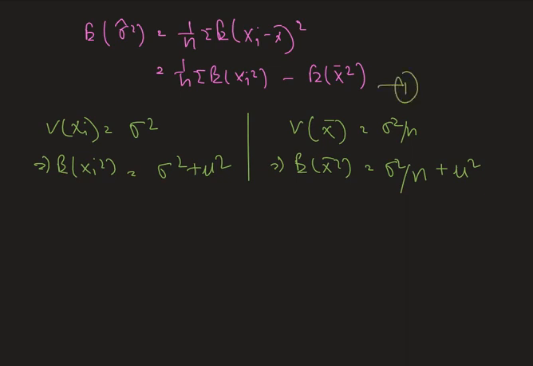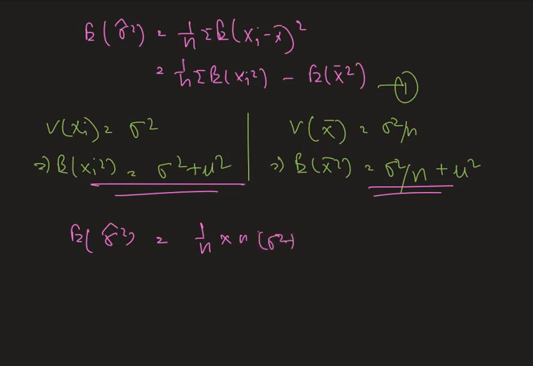Now from equation 1, if we put these values in that equation, we get expectation of sigma hat square is equal to 1 by n multiplied by n times (sigma square plus mu square), minus (sigma square by n plus mu square).